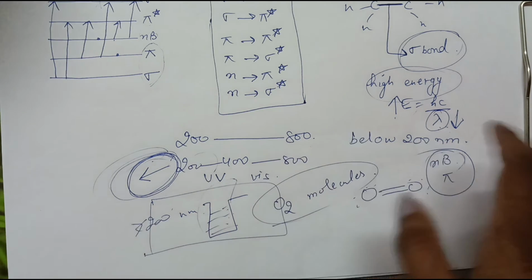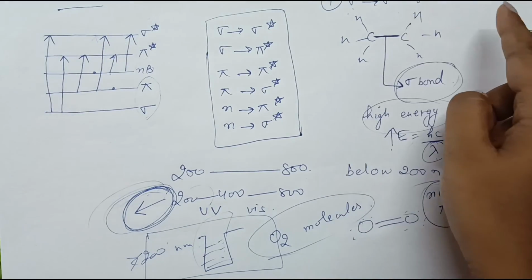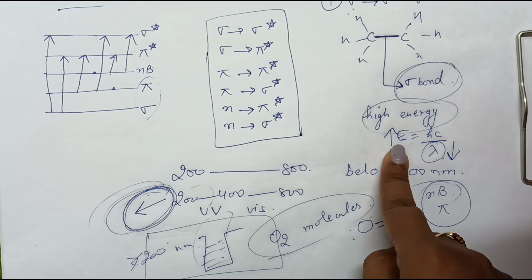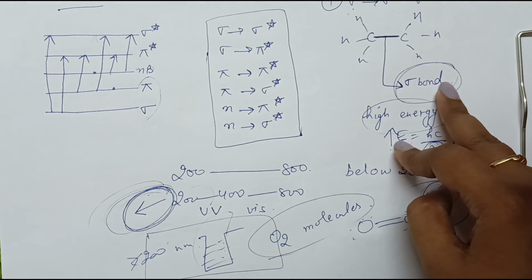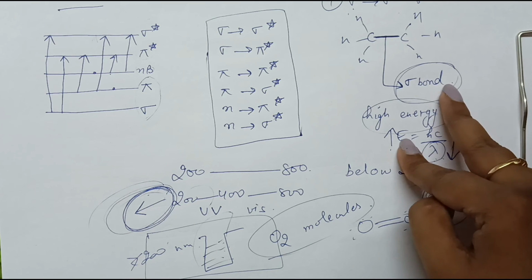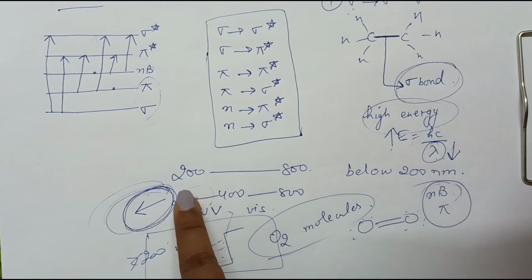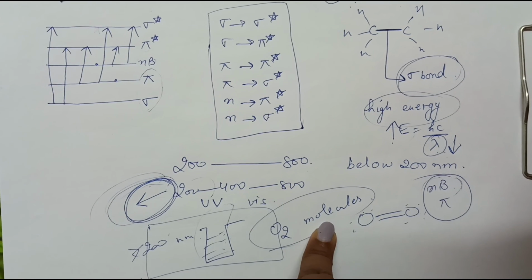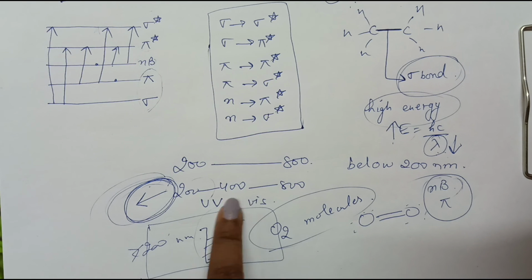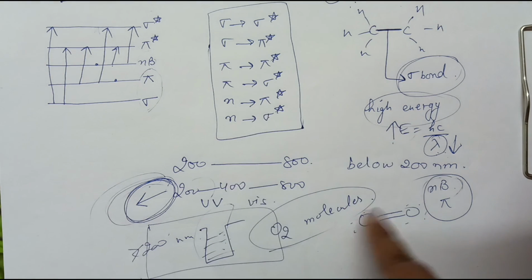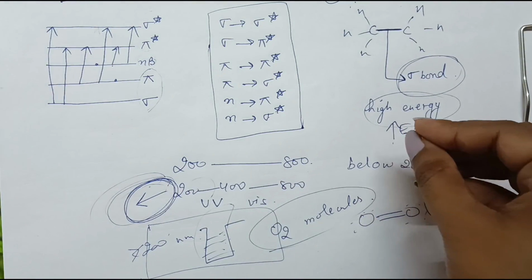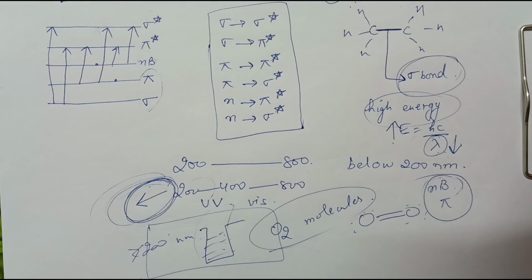And because we are talking about the sigma to sigma star transitions, in these transitions we have to provide very high energy because of the strong bonds, right? Very high energy means very low wavelength, less than 200 nanometer. Below 200 nanometer, oxygen molecules will be present and will interfere with the main spectra, so we have to evacuate the whole path. Due to all of these reasons, the sigma to sigma star transitions are very less informative, right? So this is all about the sigma to sigma star transitions.